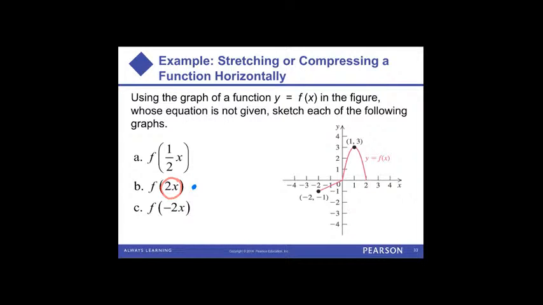So the y values stay the same. And now we cut our x's in half. So that x goes from -2 to -1. I think half of 0 is still 0. This x goes from 1 to a half, and the y value stays the same. This x goes from 2 to 1, and the y value stays the same. Then basically we get a graph.